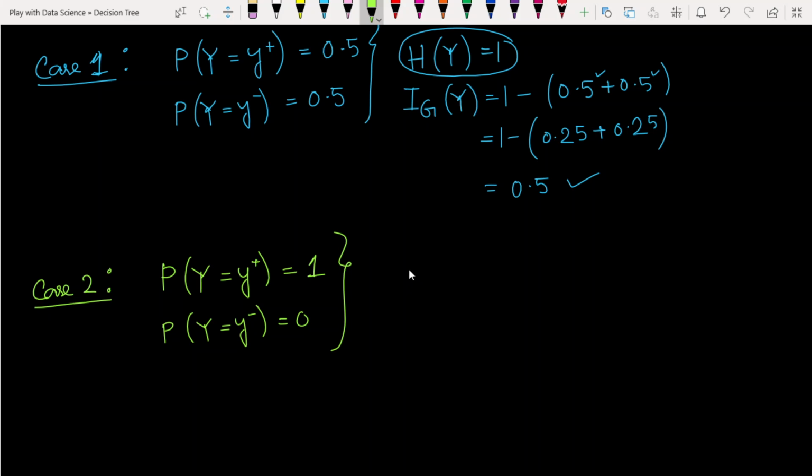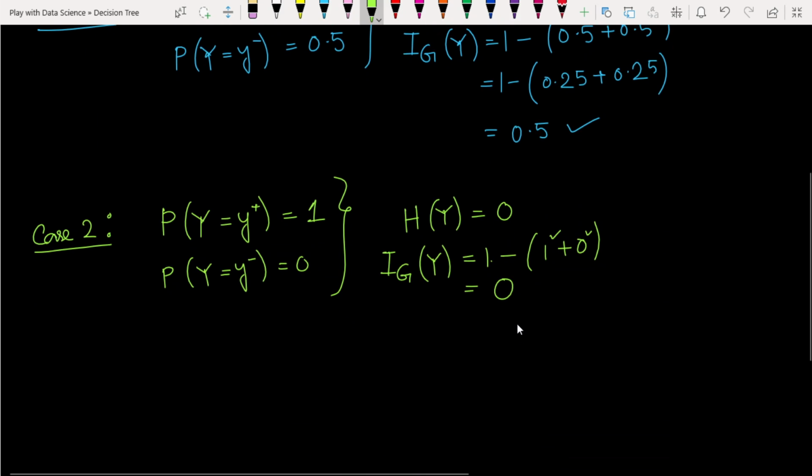In this scenario, we have already seen that our entropy will be 0. And the Gini impurity will be 1 squared plus 0 squared, which is also 0. So entropy is 0 and our Gini impurity is also 0.